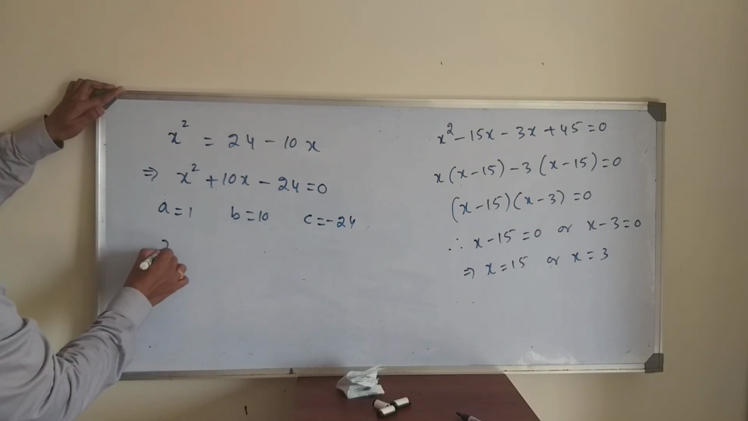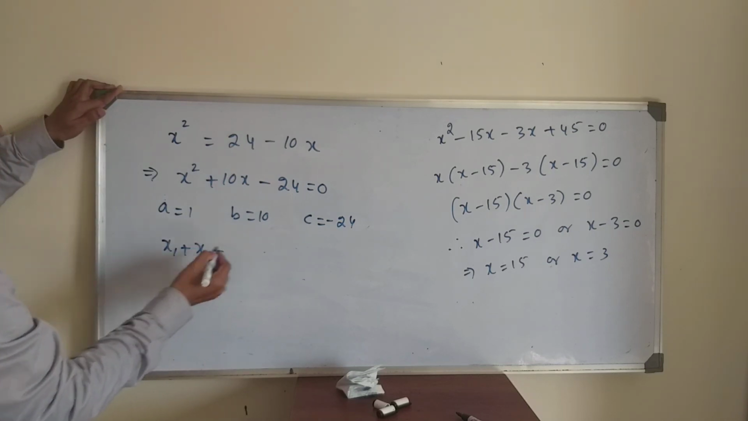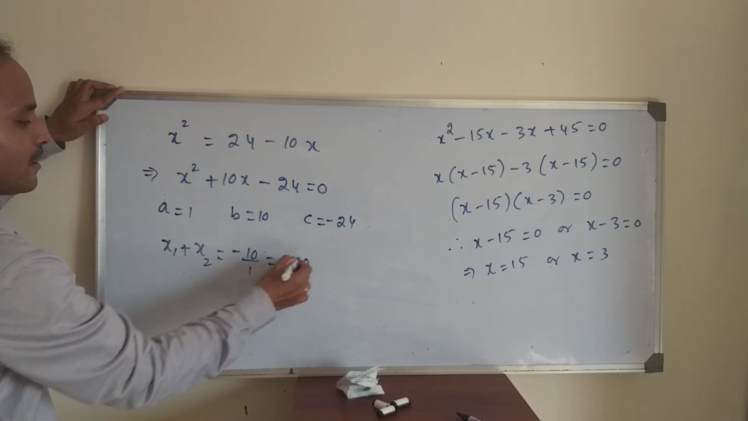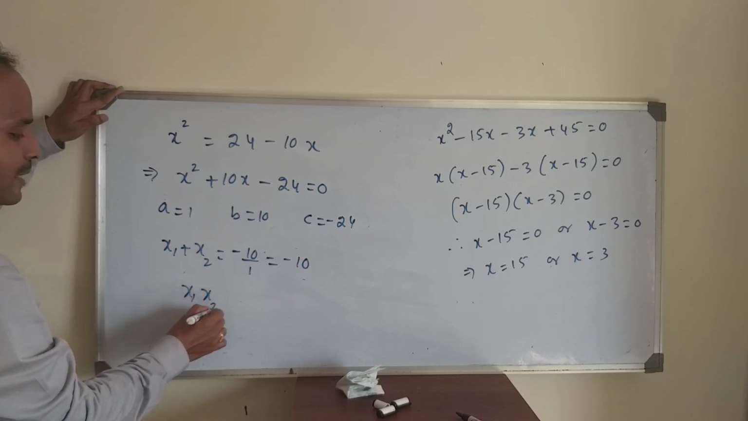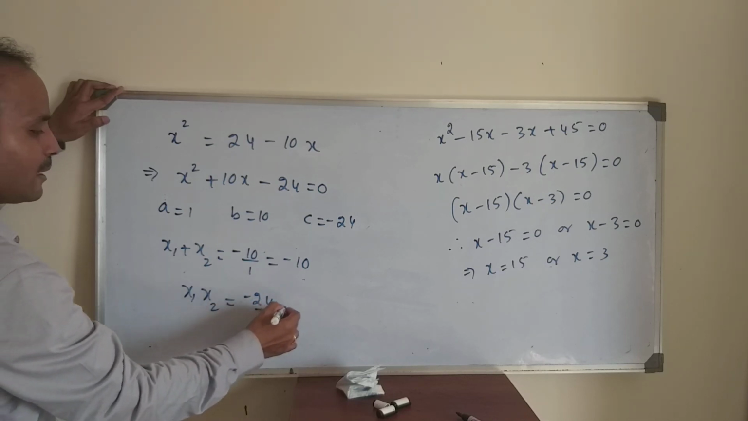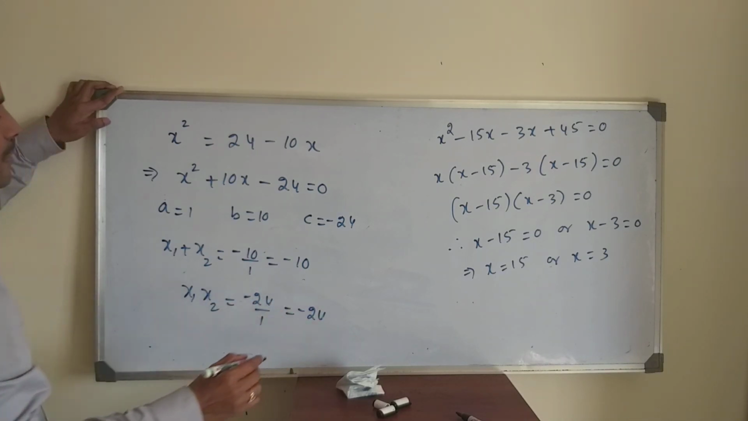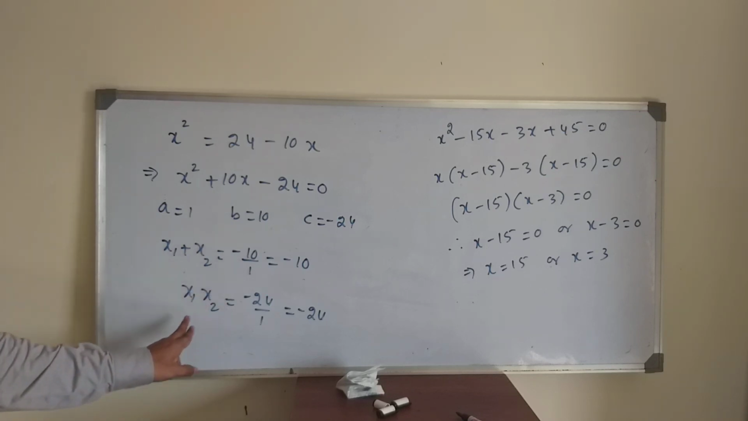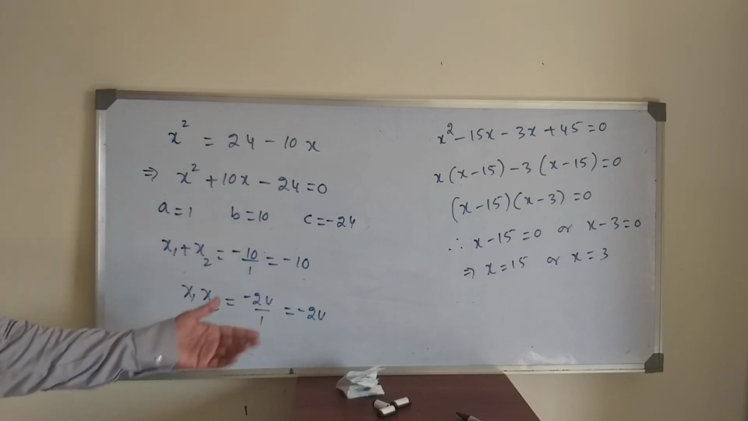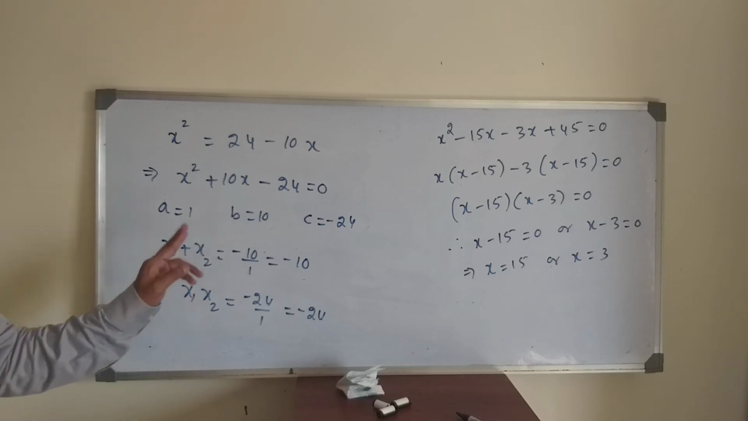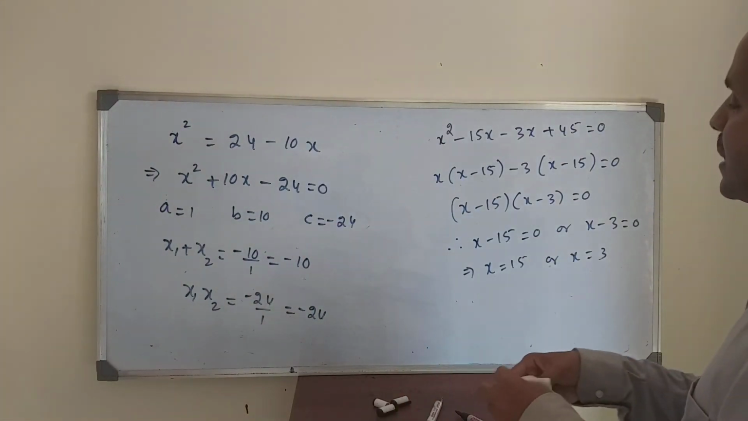Same procedure. x1 plus x2, sum of the roots, formula minus B by A. So minus 10 by 1, minus 10. Product of the roots, x1 x2 formula, C by A means minus 24 by 1. It becomes minus 24. Then you can understand sum is minus 10 and product is minus 24. With this you can solve. Sum of the roots is minus 10, product of the roots is minus 24.